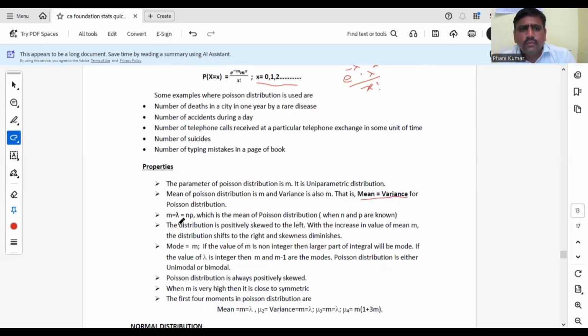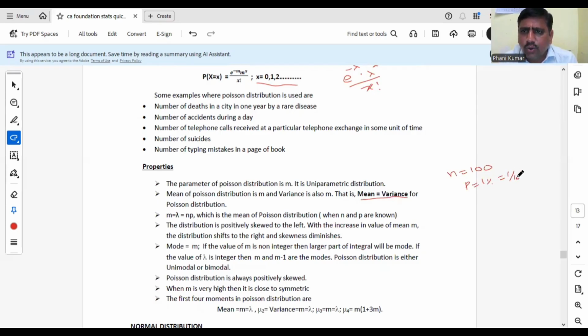M equal to lambda equal to NP. Whenever n is a known value and success probability is also known, but n is very large. Suppose in 100 trials, probability of getting success is 1%. Then in that case, you can apply Poisson distribution where n is 100 and probability of success is 1 by 100.